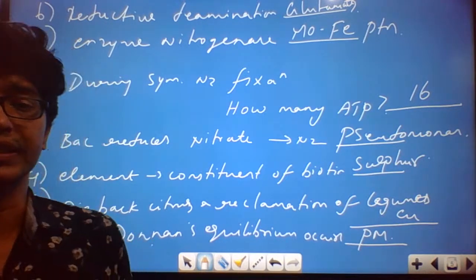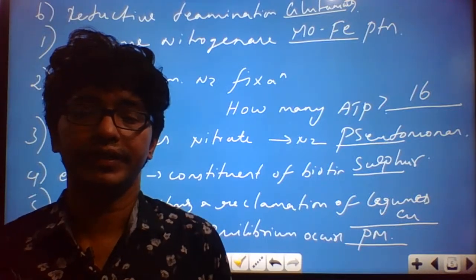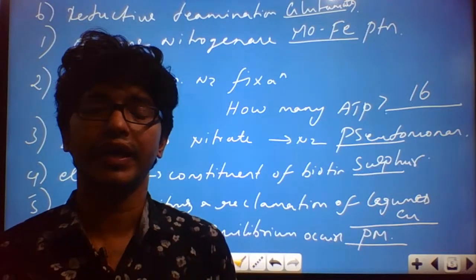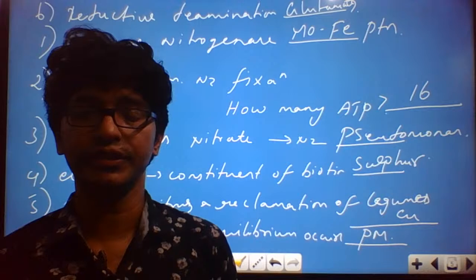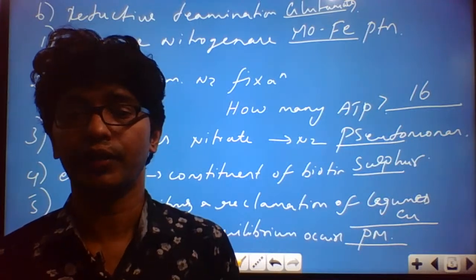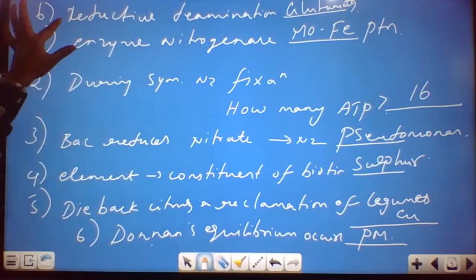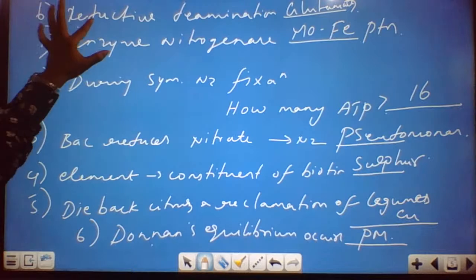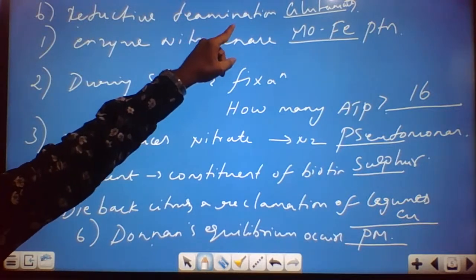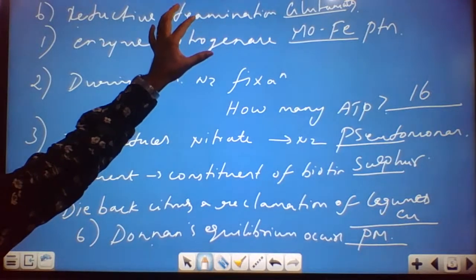So today on the whole we discussed nitrogen metabolism: nitrogen fixation, ammonification, nitrification, denitrification, assimilation of nitrogen and the fate of ammonia, and mainly this part, be very careful with the microorganisms. The last answer, which answer are we talking about? Sixth, yes, the reductive deamination. What is the product of reductive deamination? It is glutamate, or you can say glutamic acid.